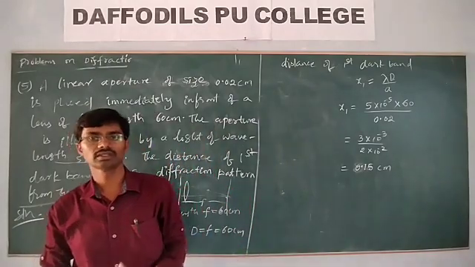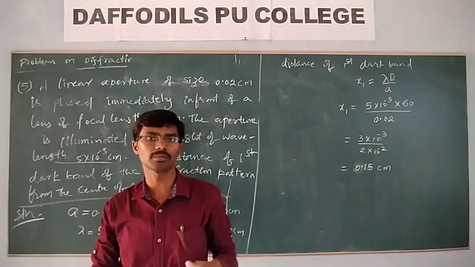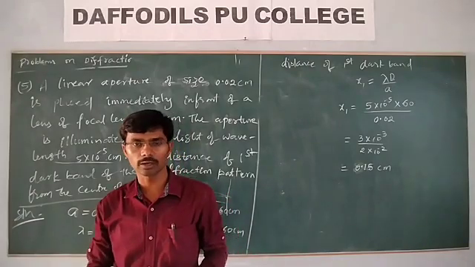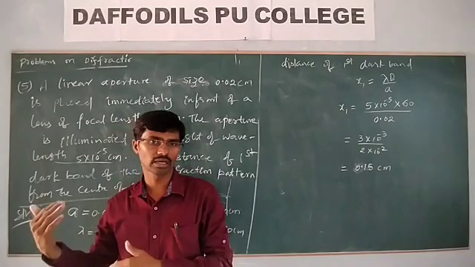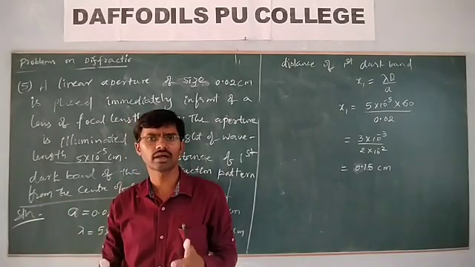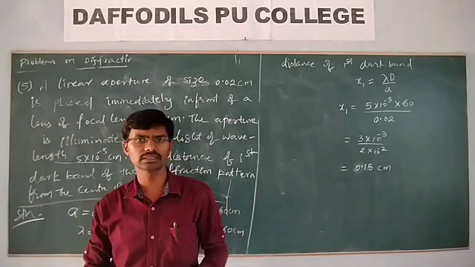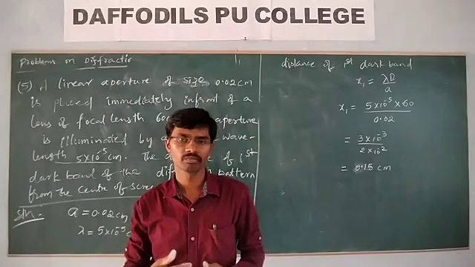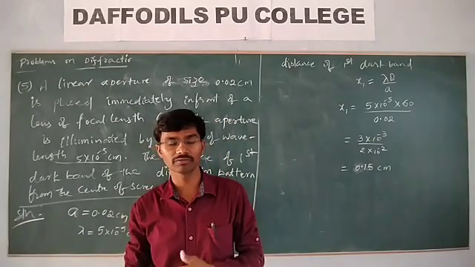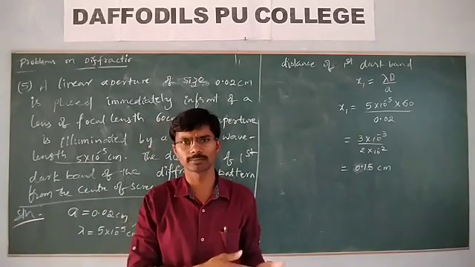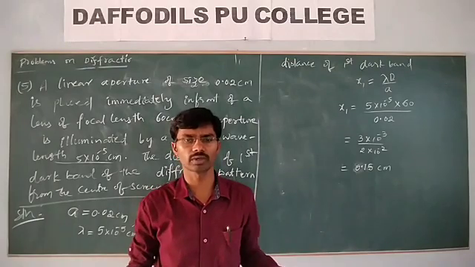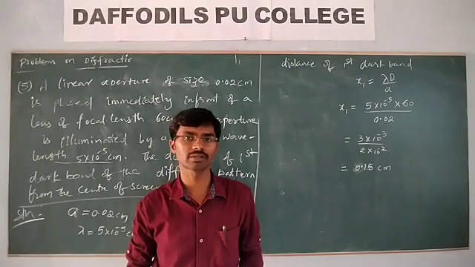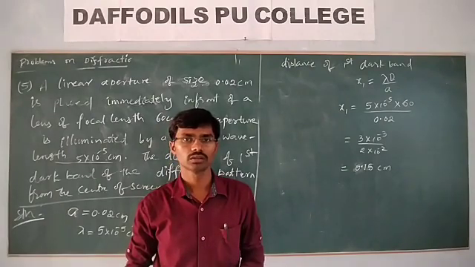So these are some examples we have discussed today based on the diffraction of light, and tomorrow we will continue this topic. In ray optics we have discussed the telescopes and microscope. We have seen the linear magnifying power of the telescopes and microscopes for a near point and far point, and what the purpose of the microscope and telescope is.